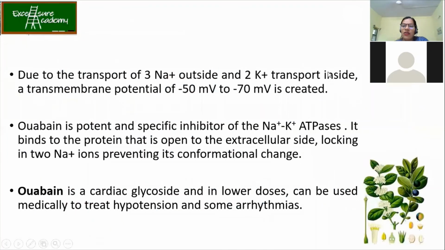Now, due to the transport of 3 Na+ outside and 2 K+ transport inside, a transmembrane potential of -50 to -70 millivolt is created. So from this, you should understand and remember also, because in the upcoming lectures, we are going to talk about the membrane potential, how the polarized and the depolarized state of the membrane is maintained. So for which,